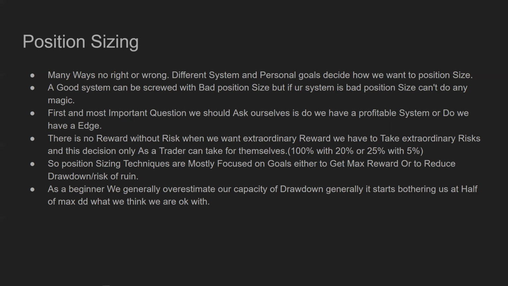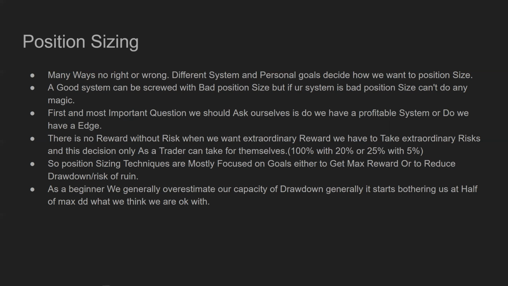Another point I want to make is there is no reward without risk, right? So when we want extraordinary reward, we have to take extraordinary risk also, right? And the decision of how much risk we should take is left to a trader, and only they themselves can decide how much is their risk appetite, right?